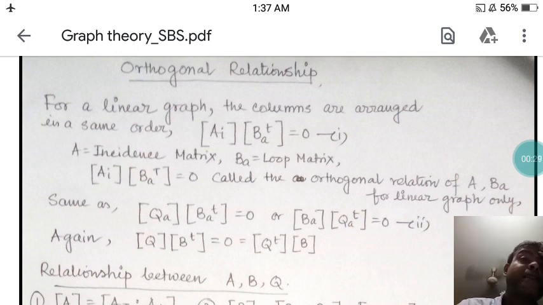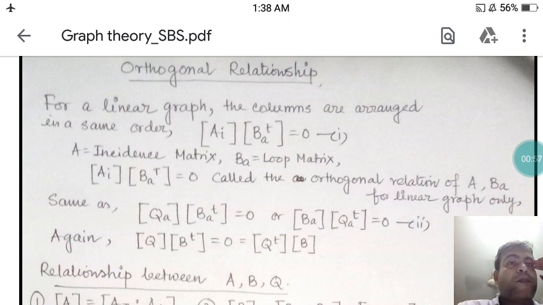So the incidence matrix, how to calculate or create it, I have already discussed in lecture 2 of graph theory, if you are following this video lecture series. You can see how you have to calculate A, the incidence matrix. In the next one, I put your knowledge on the tie set matrix, in lecture 3. There I have told what is B, the loop matrix or the current matrix.